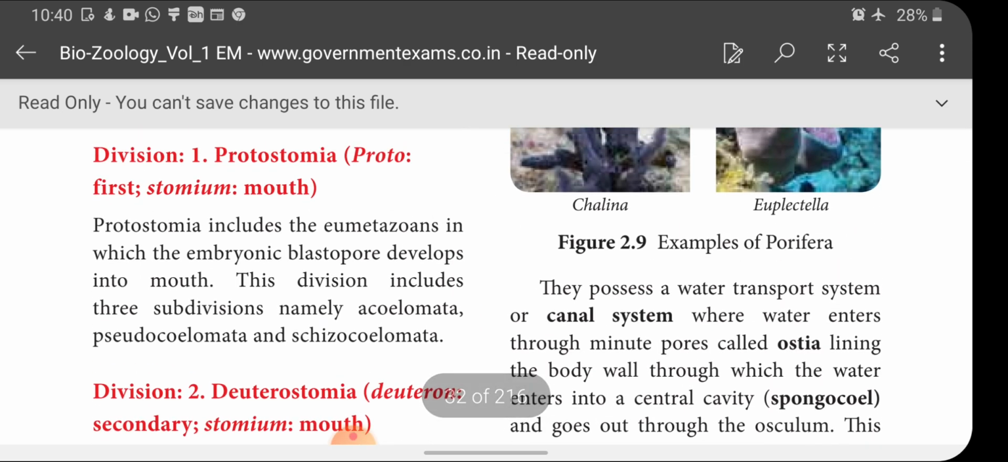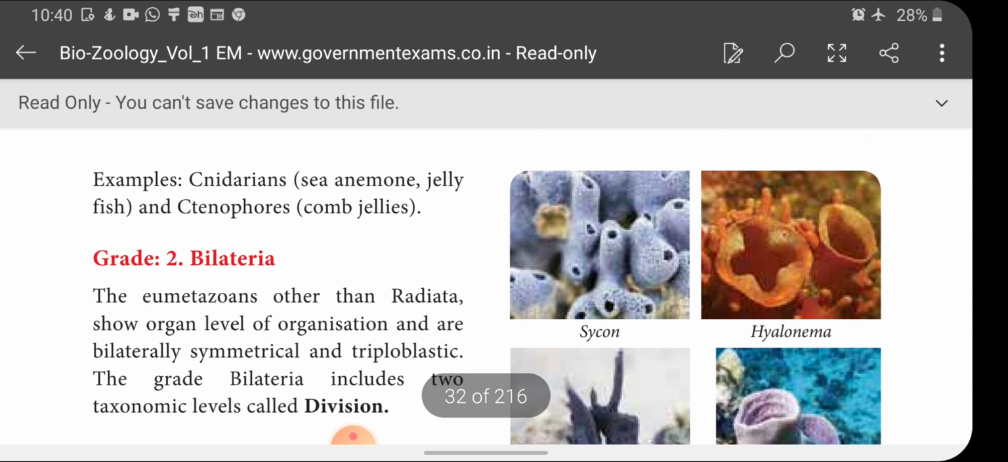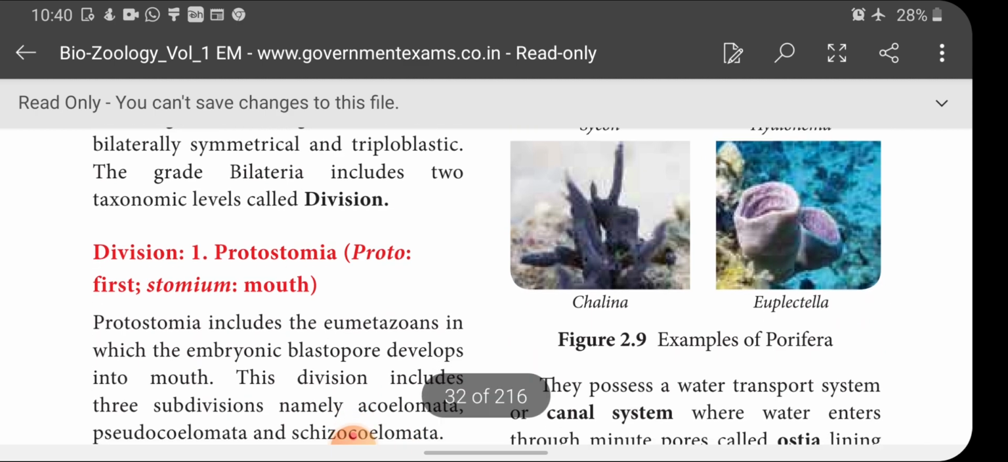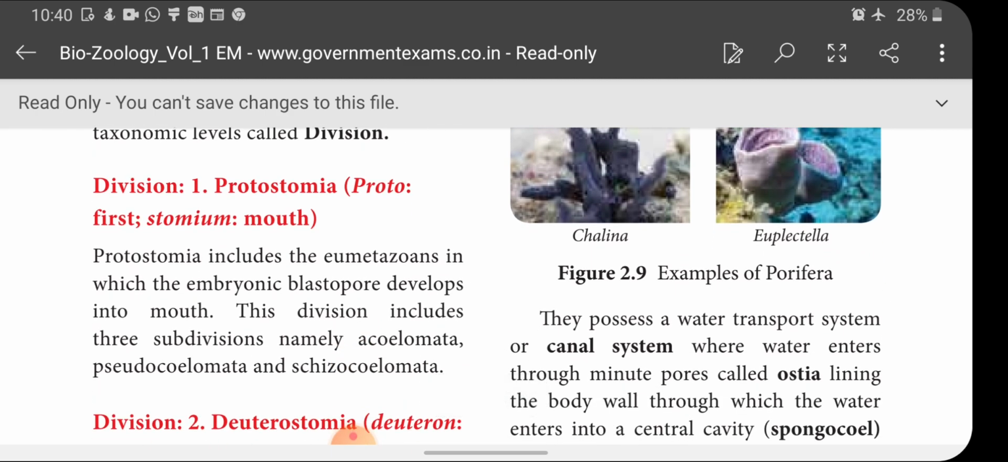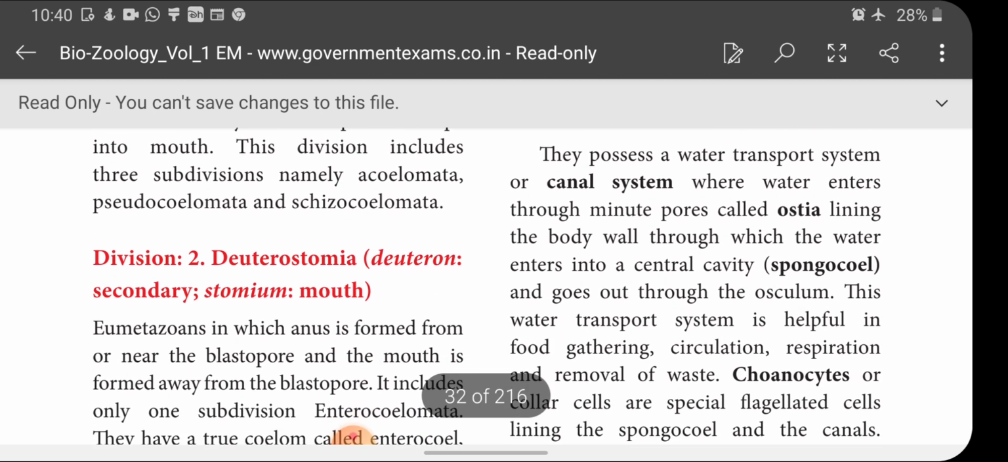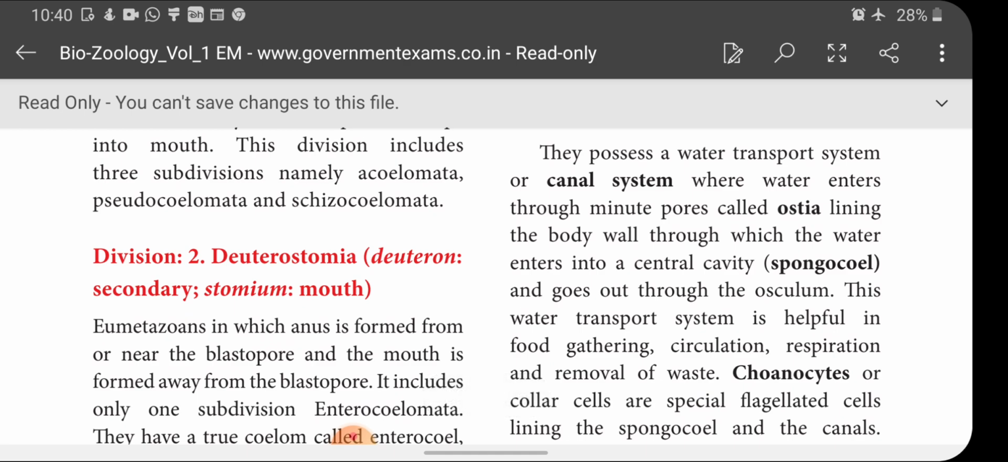Next one. The animals of the phylum Porifera: Sycon, Hyalonema, Chalina, Euplectella are examples for Porifera. And one peculiar character which is present only in the animals of phylum Porifera is the water canal system or water transport system, where water enters through minute pores called ostia lining the body wall, into a central cavity called spongocoel, and goes out through the osculum.